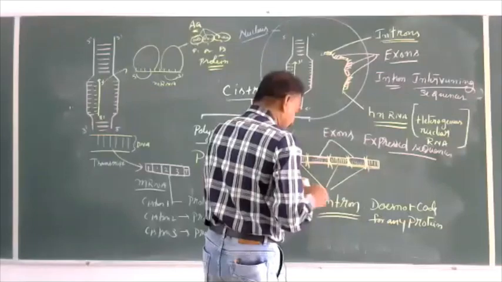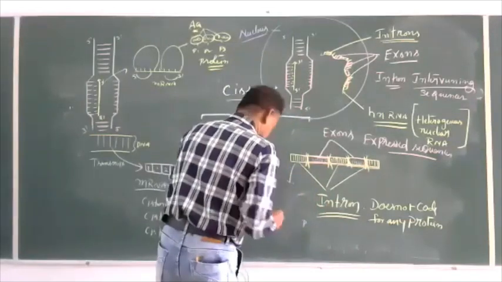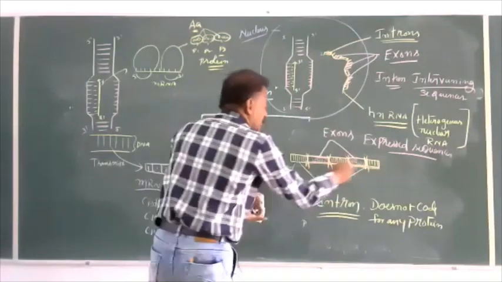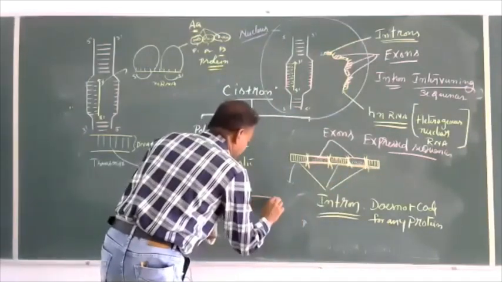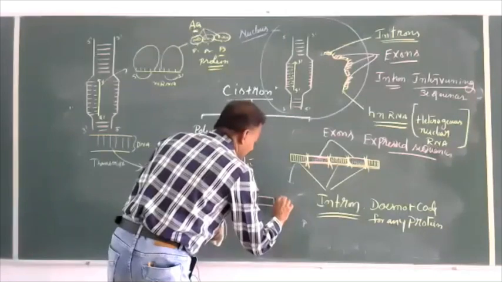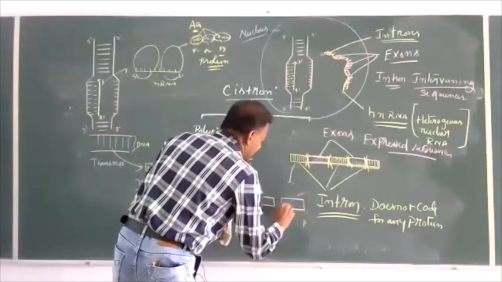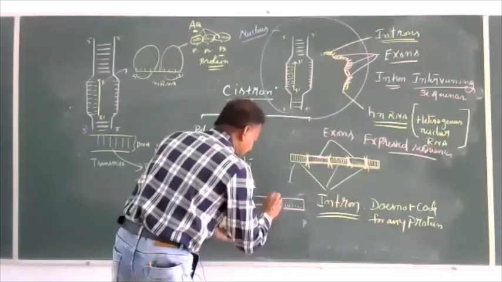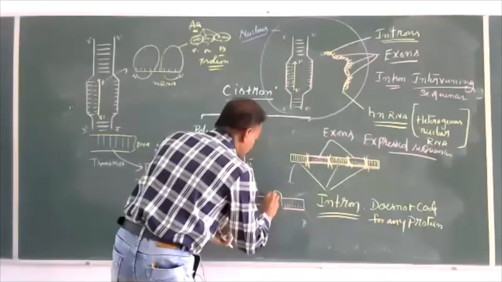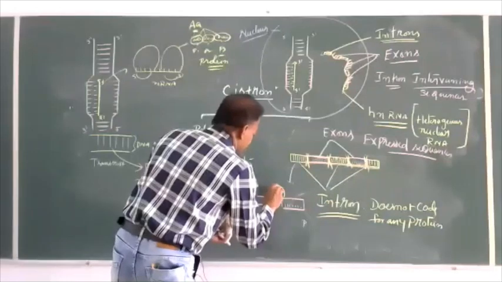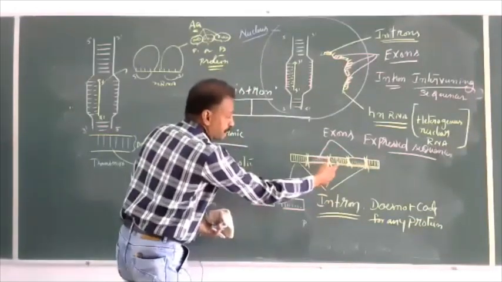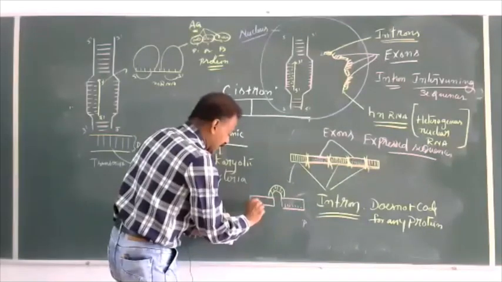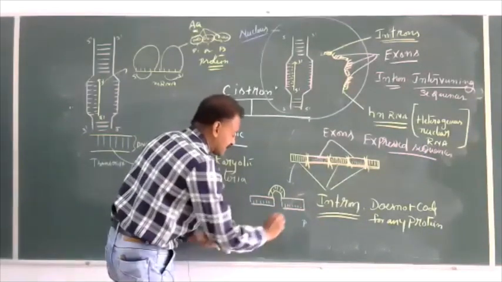Gradually, we will see this. These will be removed. How? These two will be joined. Exon, another exon, and the removed one is seen here. This is called intron, intervening sequences. These two are exons, expressed sequences.